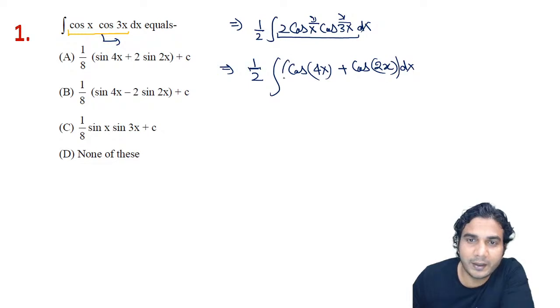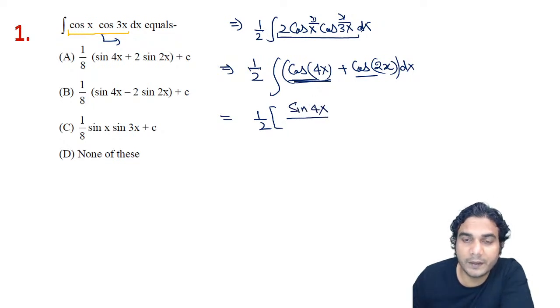Now you can integrate, right? Now you can integrate the individual functions. So integration of the first one will be 1 by 2 of, alright. So integration of cos theta was sin theta with respect to theta. So integration of cos 4x will be sin 4x, alright.